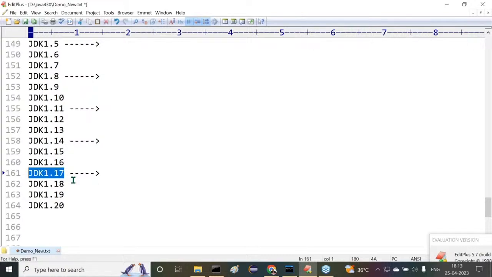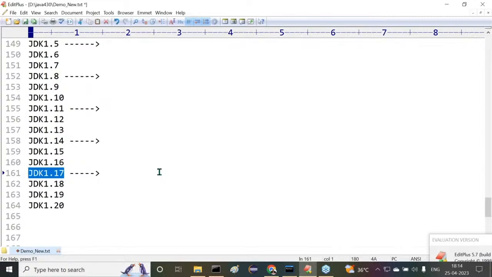Then immediately you may have a question for me. Okay, sir, these many versions are available, then which version do I have to learn? Which version is required in outside companies? I'm giving you the reality. Up to JDK 1.8 version, they used Java in a stable mode. Now they are switching directly from 1.8 version to 17. So 17 version they are moving to. Definitely we need to have awareness of 17 version, or not?